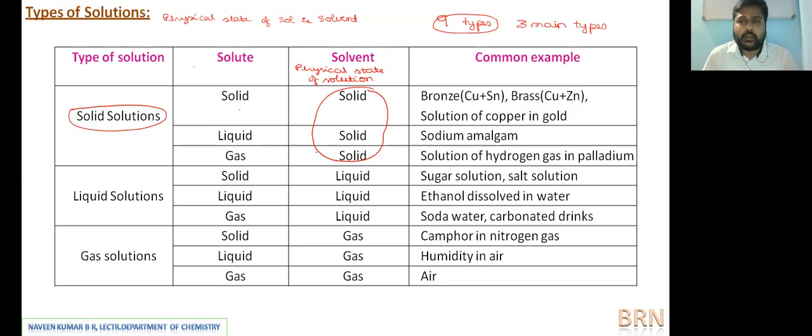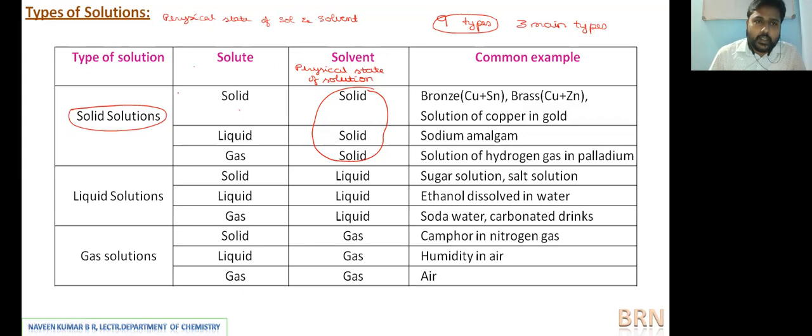You can recall this from when I explained the second definition regarding the solute and solvent, right? So the physical state of the solvent decides the physical state of the solution, not the solute.